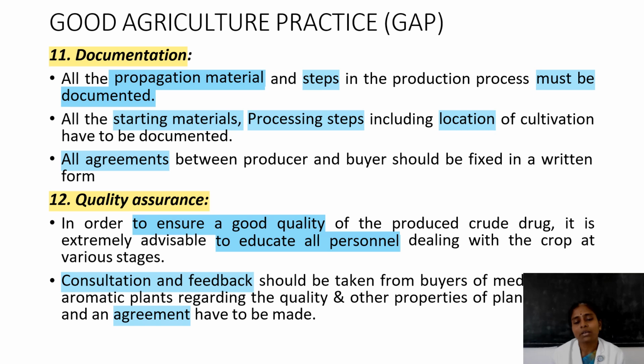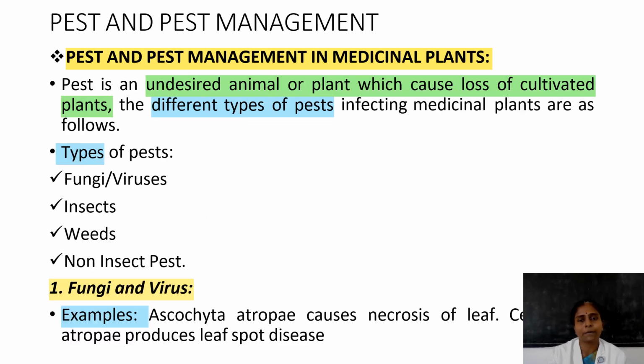Then the 12th one is quality assurance to ensure the quality of cultivated medicinal plants. Persons who are involved in GAP must have education regarding quality assurance to ensure the good quality of the product. Then consultation and feedback. Consultation and feedback should be taken from buyers of medicinal aromatic plants regarding their quality, and also agreement and consultation. Then what about the feedback? These should all be documented finally.